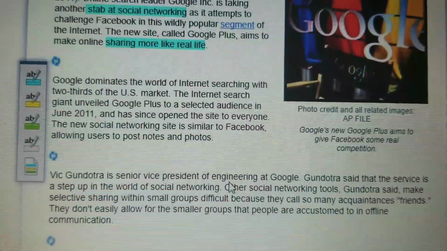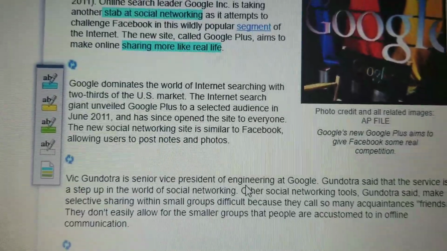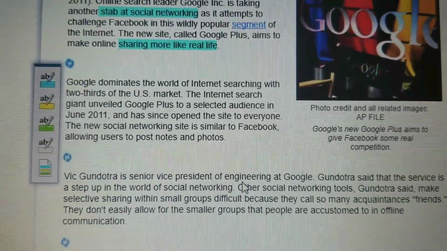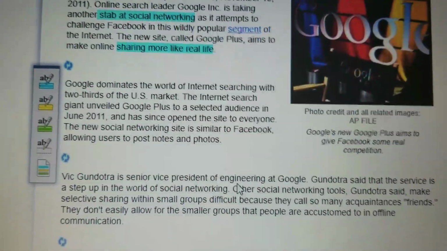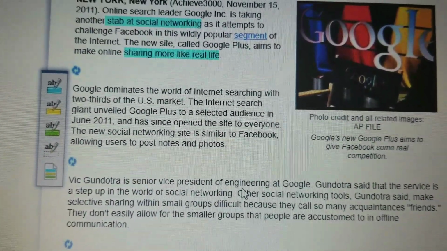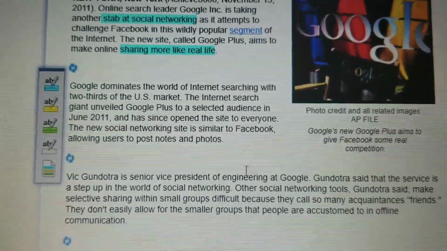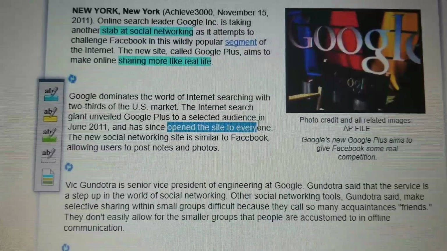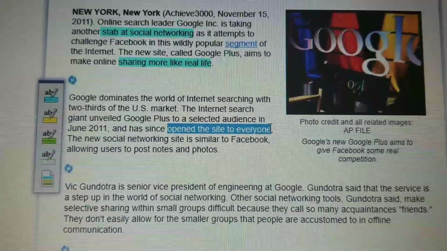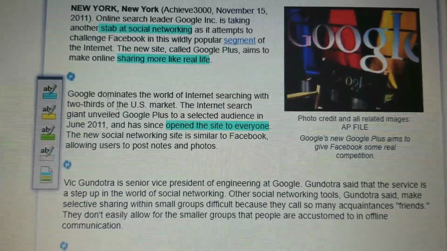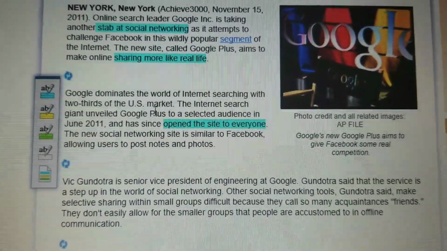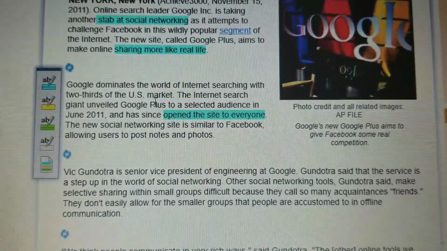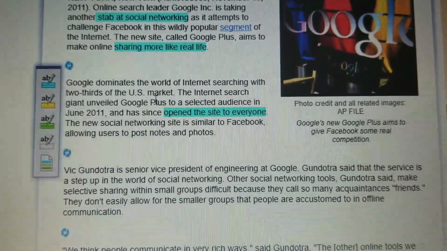Google dominates the world of internet searching with 2/3 of the US market. The internet search giant unveiled Google Plus to a selected audience in June 2011 and has since opened the site to everyone. So this stands out here, open the site to everyone, and I'm highlighting this, because that lets me know that this is going to be available to a lot of people. This is going to be something that many people can easily find. So I'm thinking it might be pretty popular.